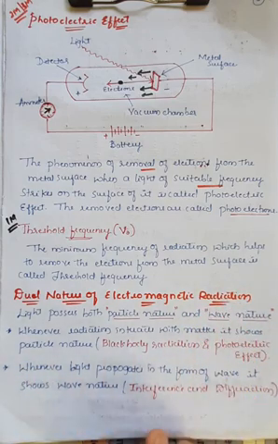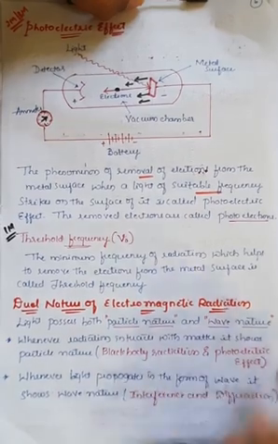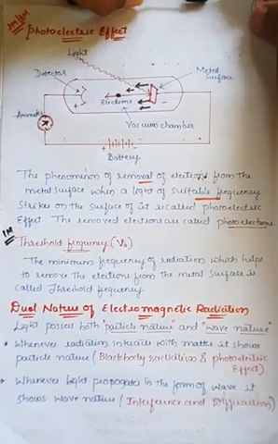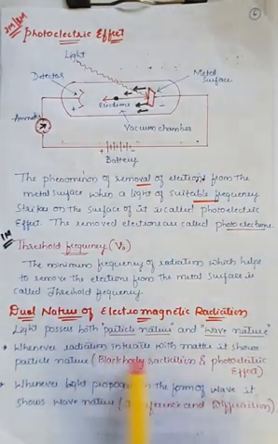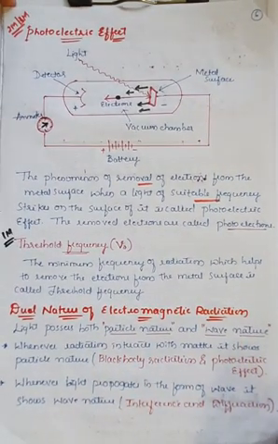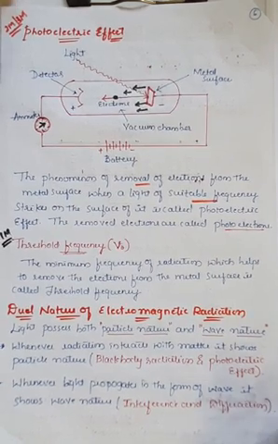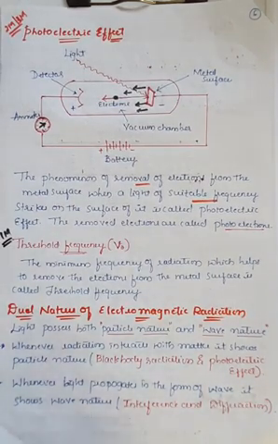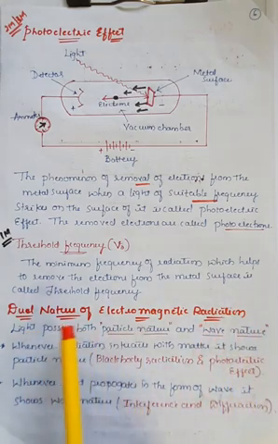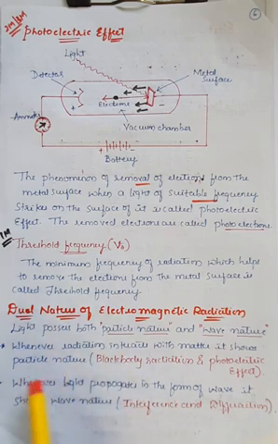Which means the electromagnetic radiations can be present in two different forms. It can be present in the particle nature and in the wave nature, which means electromagnetic radiations can propagate in the form of particles and similarly in the form of waves. That is generally called the dual nature of electromagnetic radiation. Whenever the radiations interact with any kind of matter or substance, it shows particle nature, and whenever the light propagates in the form of waves, it shows wave nature. So it's very simple to understand.